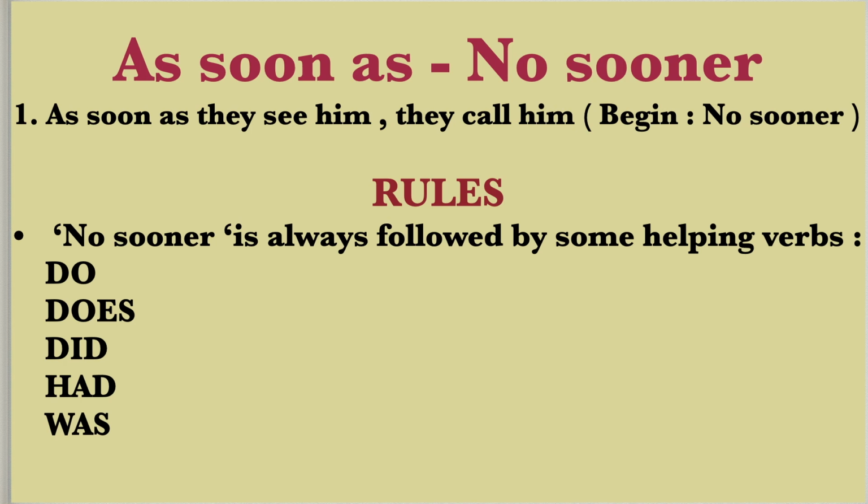Students, with do, does, did, we always use first form of verb, and with had and was we always use third form of verb. And in the middle of the sentence, whenever we will frame no sooner sentence, we must add a joining word, than, not then.